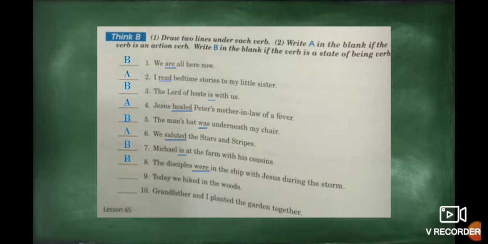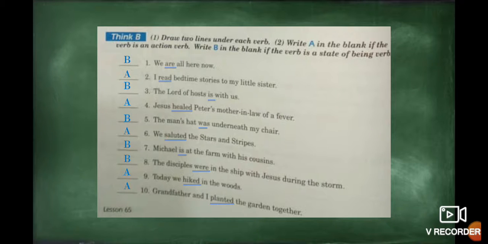Number 9: Today we hike in the woods. Okay, the verb is hike. Okay, this one is part of the list? No, so that means this one is an action verb. Number 10: Grandfather and I planted the garden together. Okay, this one is not a state of being verb because it is not part of the list, and for that reason this one is an action verb.